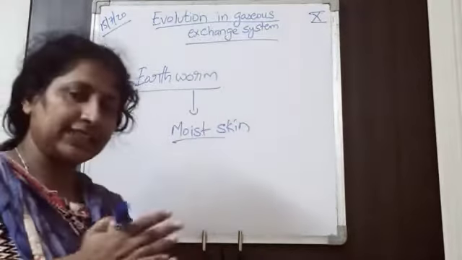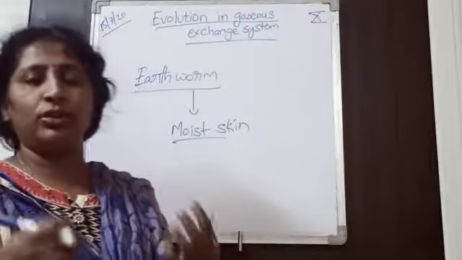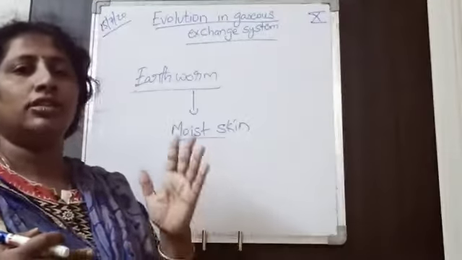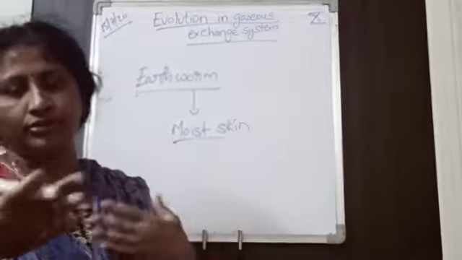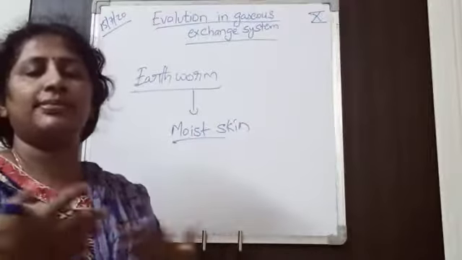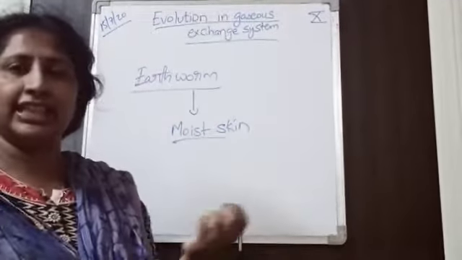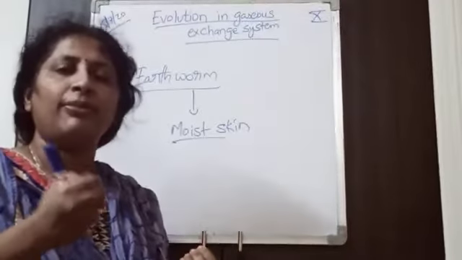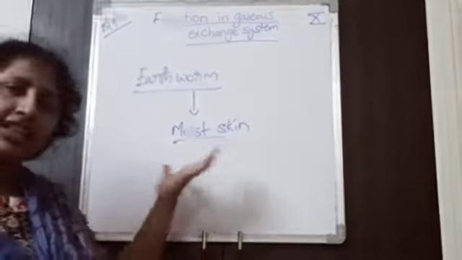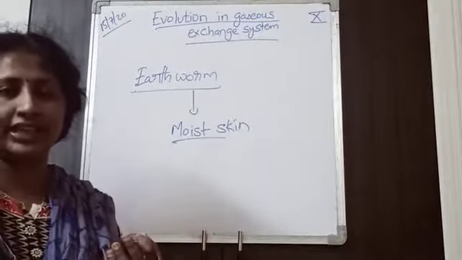This means up to annelids you don't have separate respiratory organs. The exchange takes place through the body surface, as in protozoa and porifera. Even in annelids it mainly takes place through the skin, and the skin should be wet.